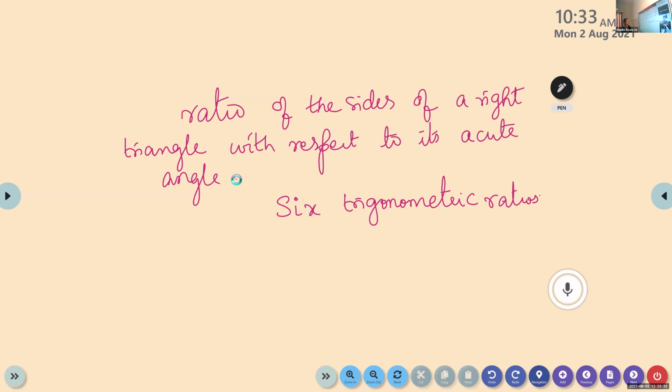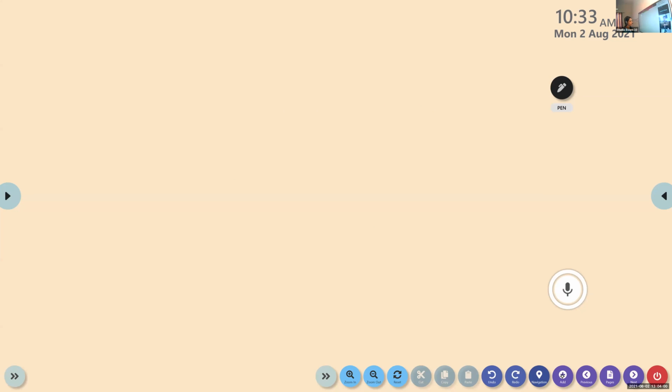So it is a ratio of sides of a right triangle with respect to its acute angle. And there are 6 trigonometric ratios. Now children, sit straight. We are going to learn the ratios one by one. Before we learn the ratios, first we should learn a few terms here.